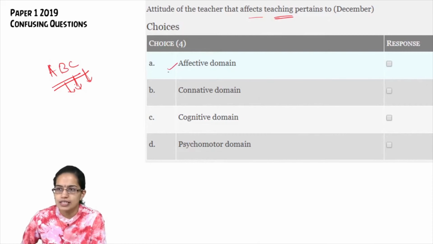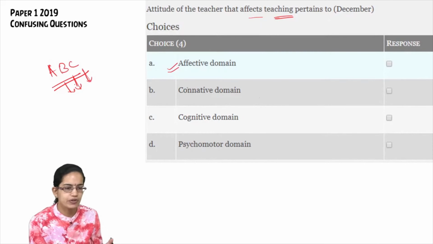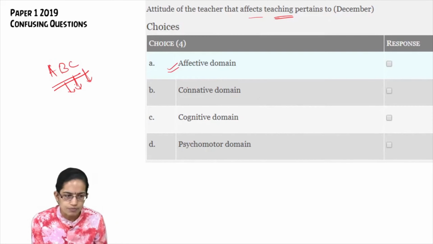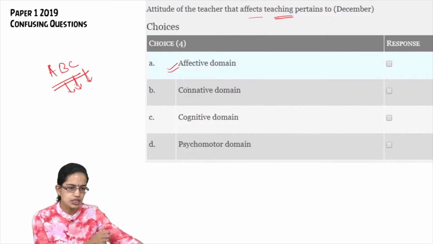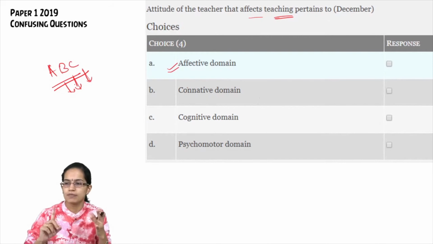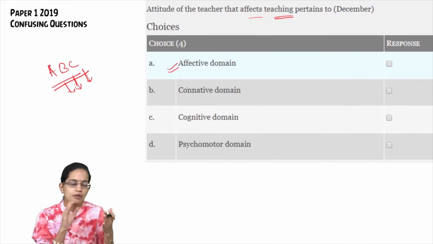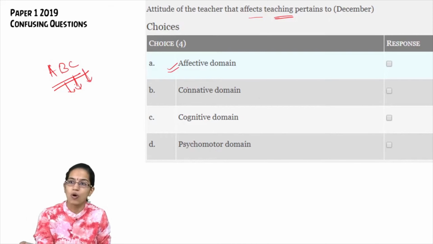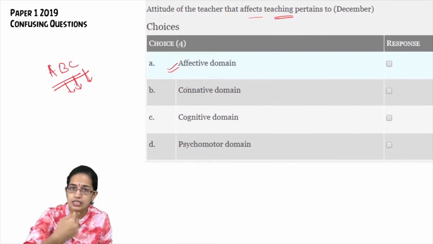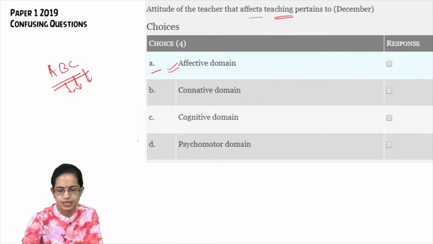It pertains to the affective domain, because it's trying to identify and understand how students are able to learn. To meet the educational objectives, we focus on the affective, cognitive and psychomotor domains as well. But here we are focusing on how the teaching is affected, and that is because of the affective domain.